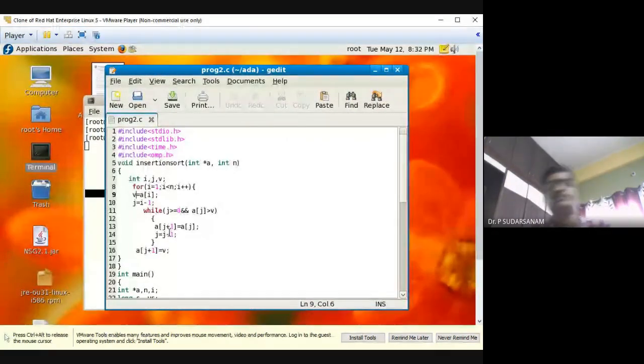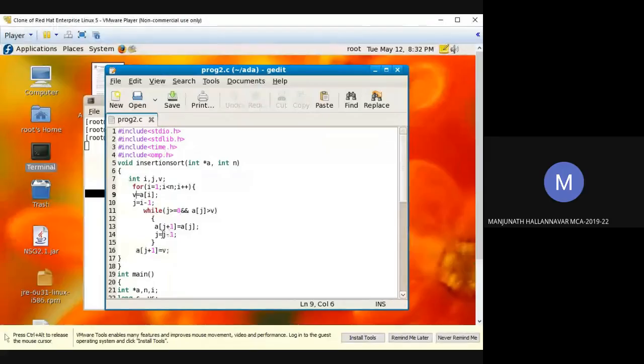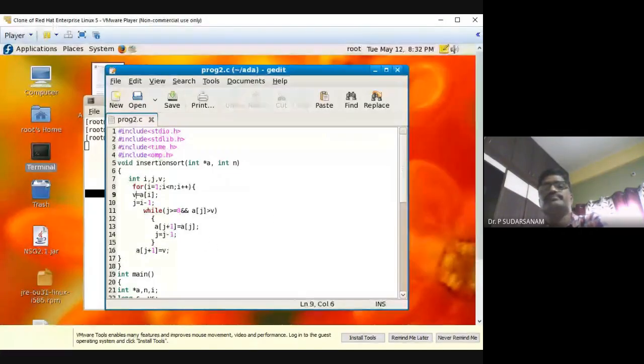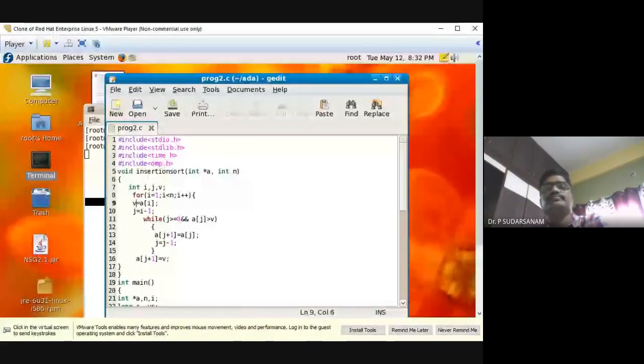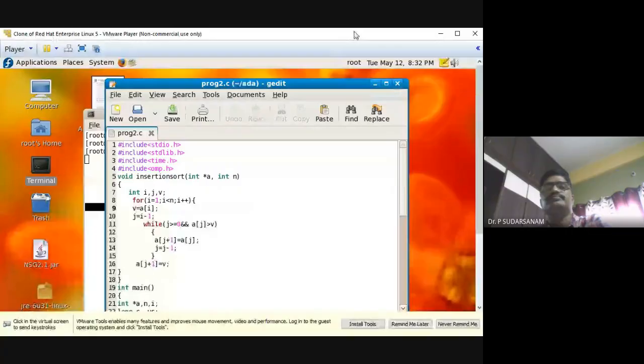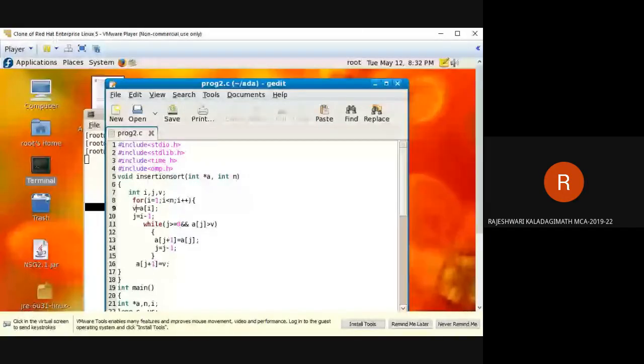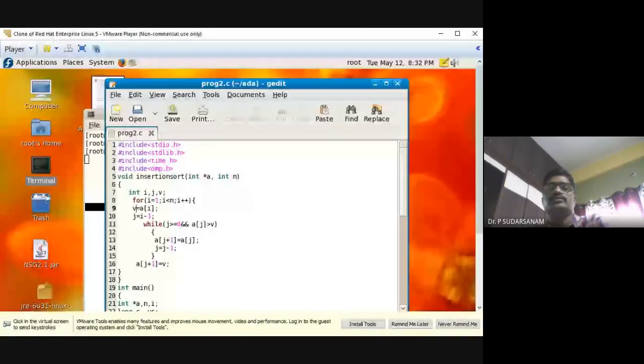You can ask me about any statement if you're having a doubt, I'll tell you. Manjunath, any doubt? No, sir. Rajeshwari, any doubt? No, sir.